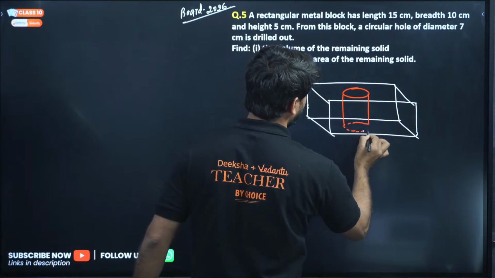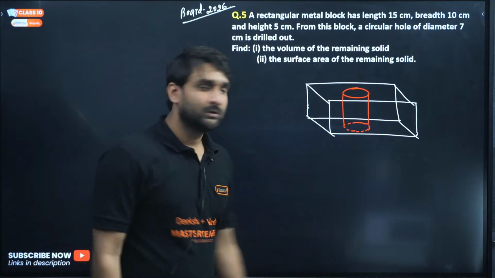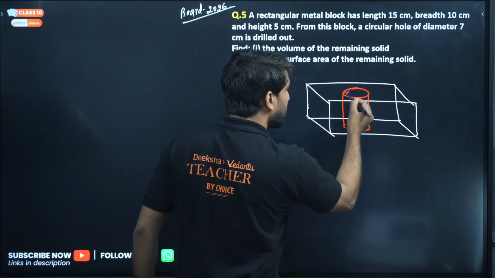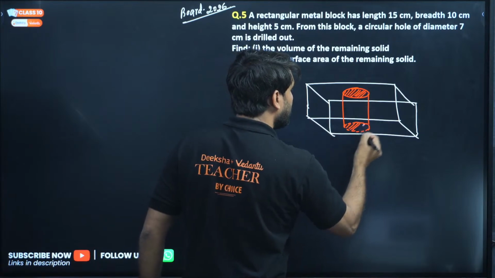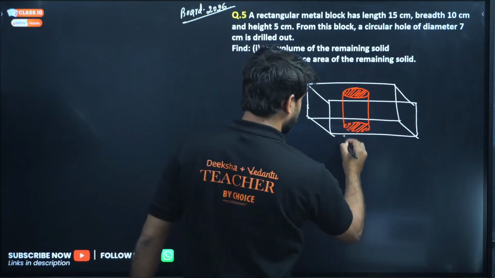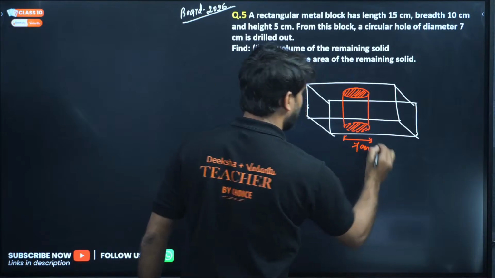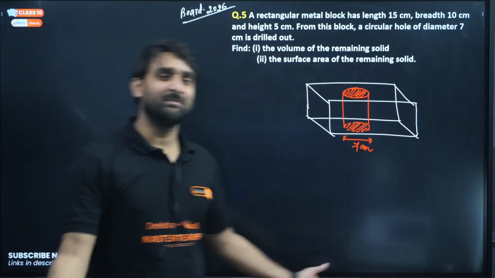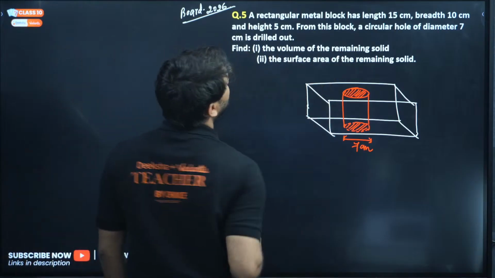So the circular hole will be at the top and at the bottom both, inside the metallic block. The diameter is 7 centimeter, so the radius will be 3.5 centimeter. Simple. Now, find the volume of the remaining solid.